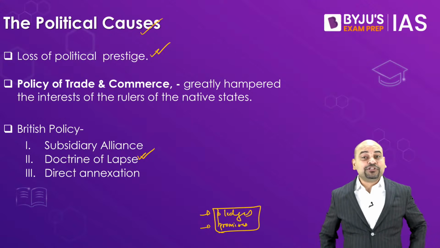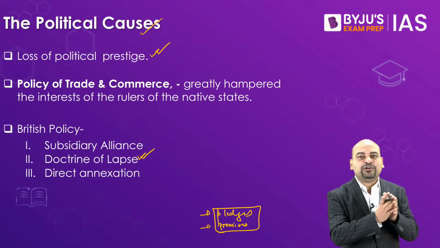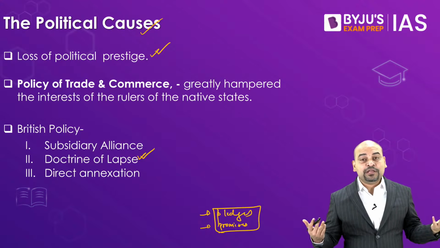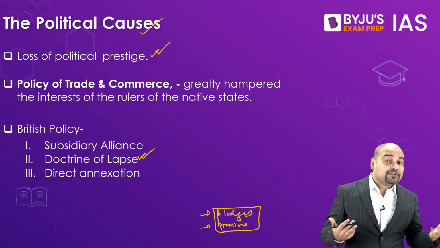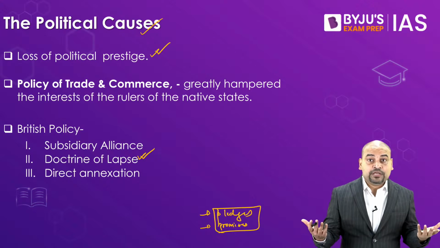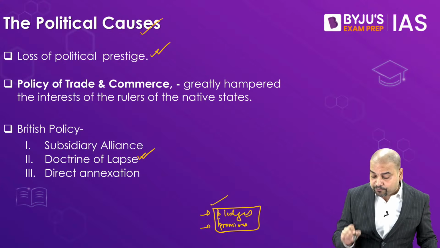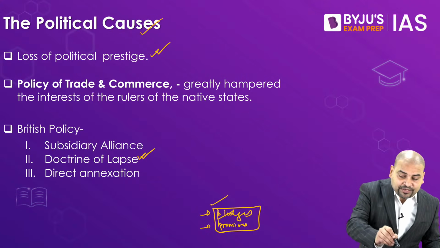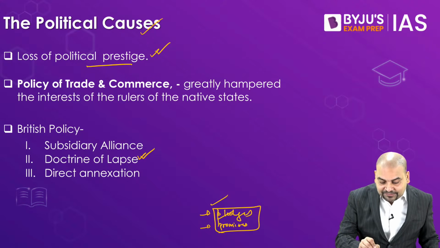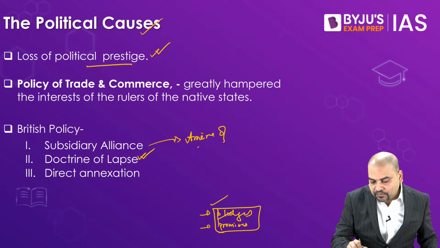See, they were like politicians. You know, we see when the elections come, the politicians come and say, this time the road will be constructed. Fine enough. 5 years later, they again come and say, this time definitely the road will be constructed. Okay, fine enough. 10 years down the line, when they come again, you say, no, all the time you promise, you pledge, but you don't do that. The same thing has happened with the Britishers. For example, they had signed the subsidiary alliance with the Amirs of Sindh.